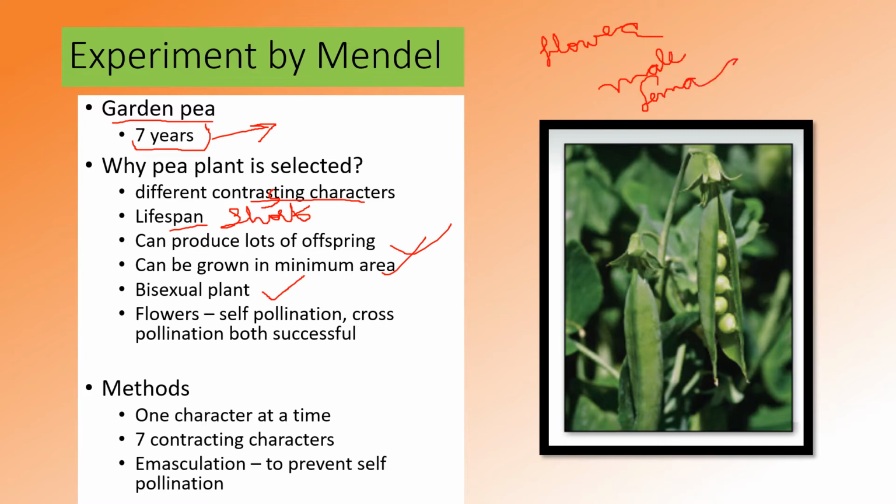Hence, he can use the flower for cross fertilization as well as self fertilization. The flower has male and female parts.